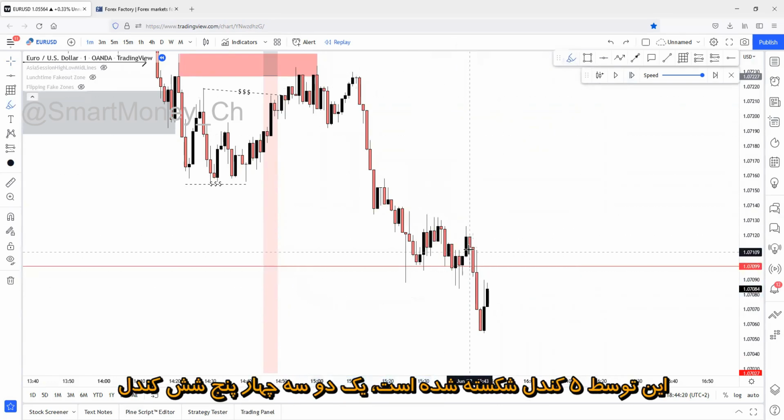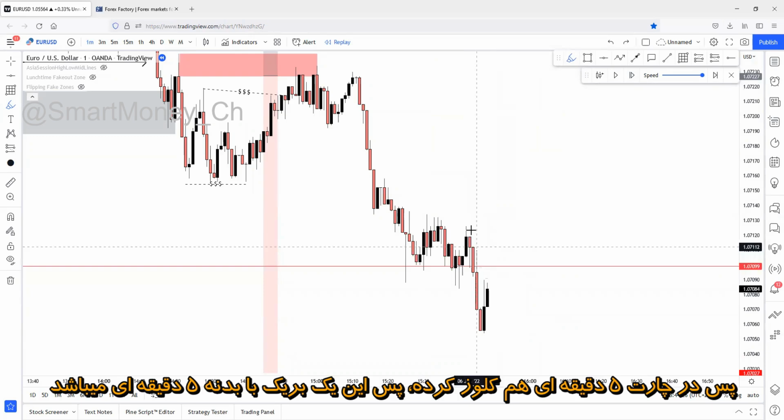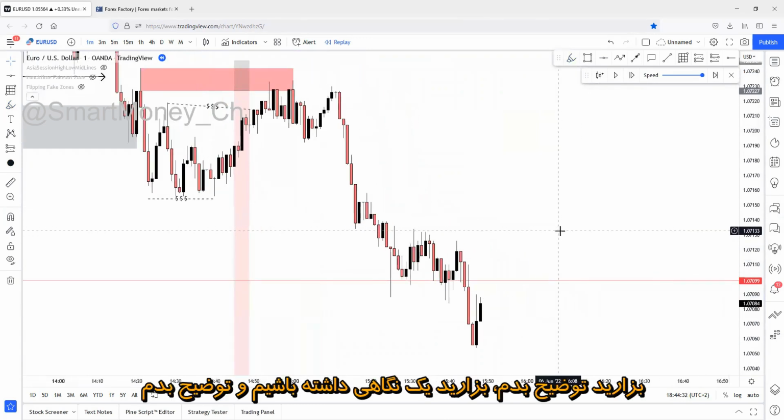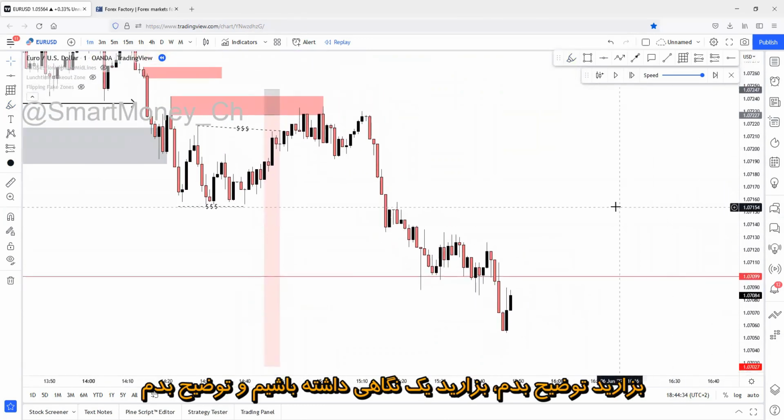point right here. It has been broken with several candles, 1, 2, 3, 4, 5, 6 candles. So it has been closed below on the 5-minute chart too. So this is a 5-minute close below. How would I manage it right here? Let me just take a look at it and explain.